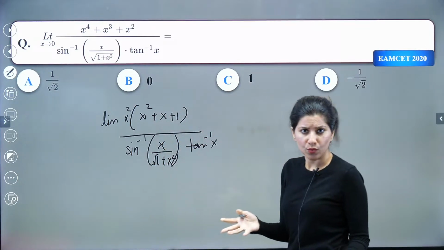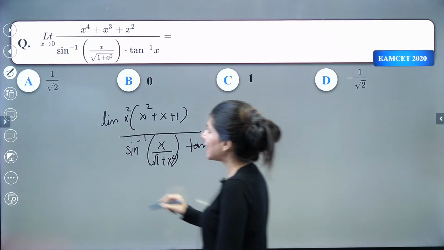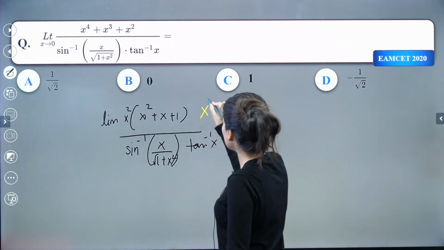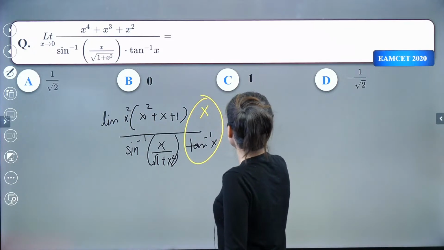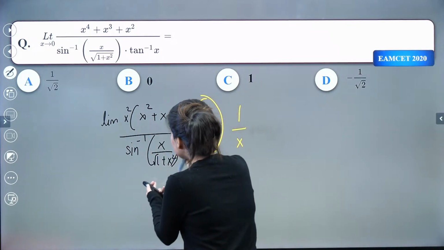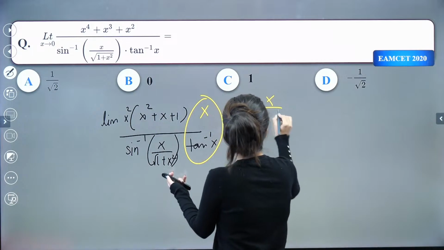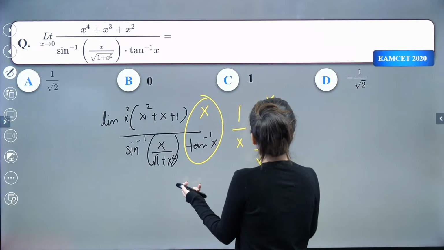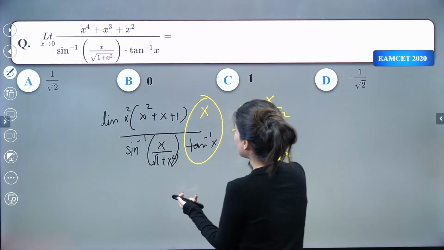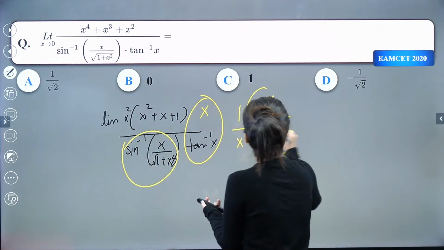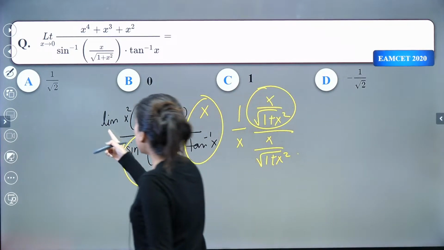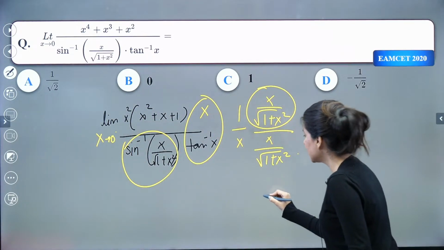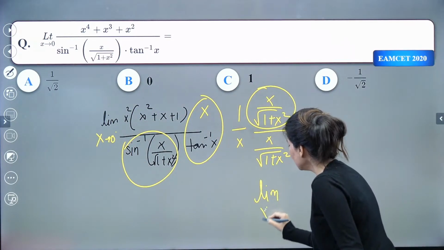So you know the standard limits. Tan inverse x by x is what? So tan inverse x by x is 1. So I need 1x over here and 1x I need to multiply. Okay. Sine inverse, the same quantity I want in the numerator and the same quantity I want in the denominator. Right? So tan inverse x by x is 1. Sine inverse this by this is also 1. Right? And limit x tend to 0. Now what we are left with is limit x tend to 0.